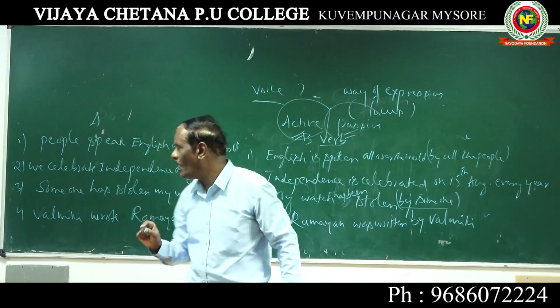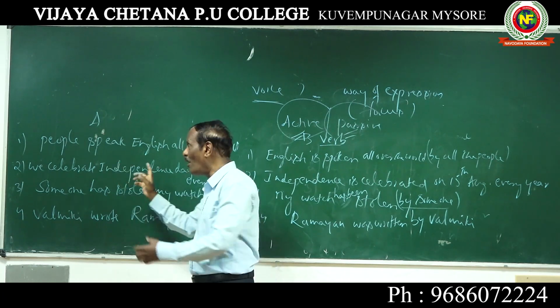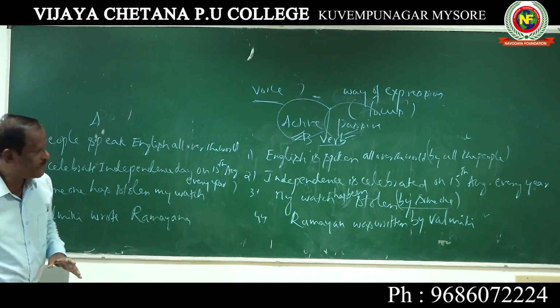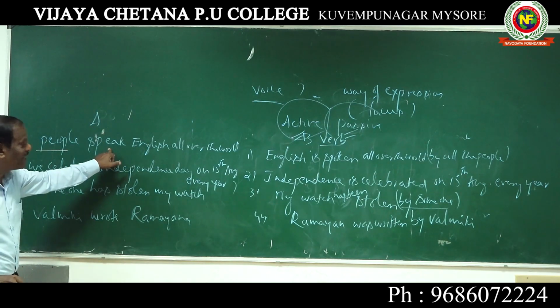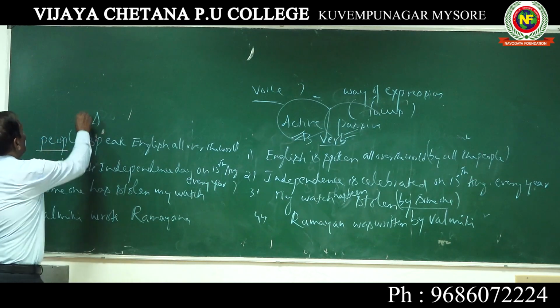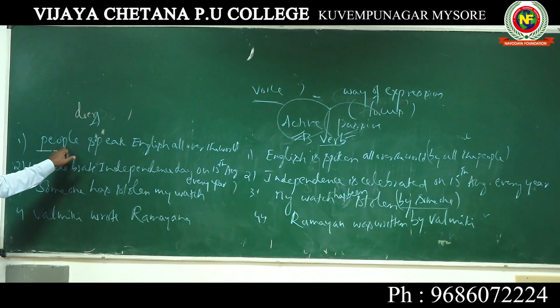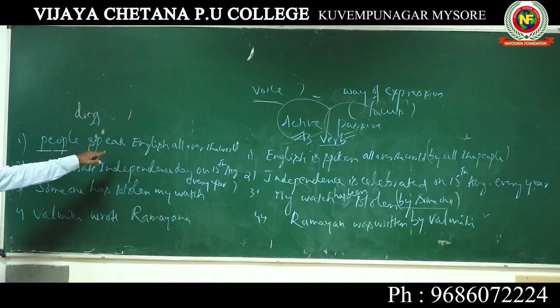If you put this question, people speak. So we are highlighting the subject. The verb shows the action of the doer. Who does this action? Who speaks? People. So the verb shows the subject's action.